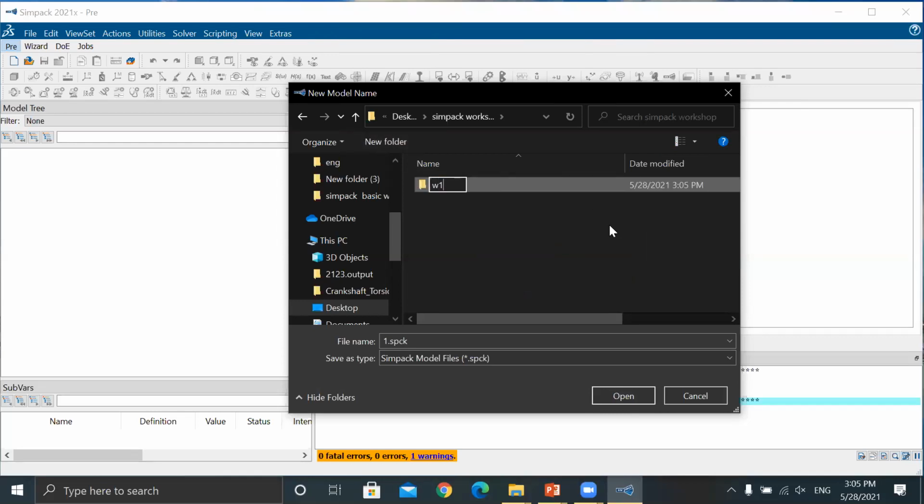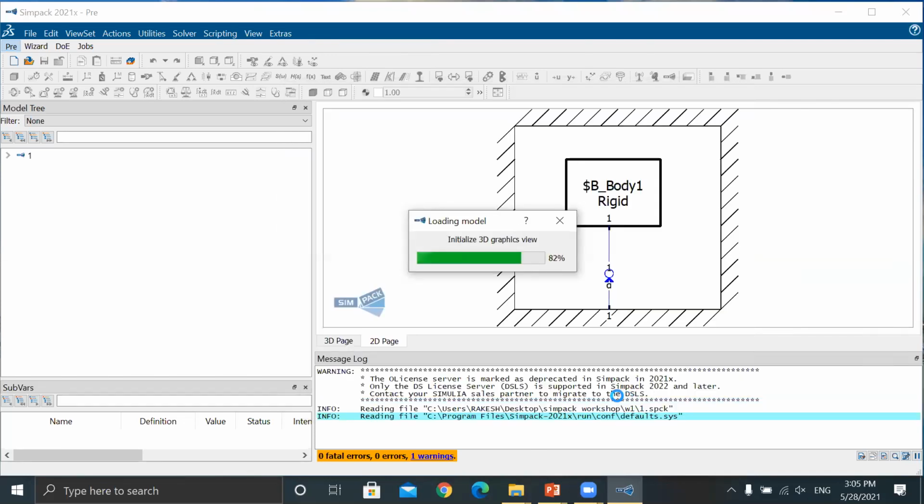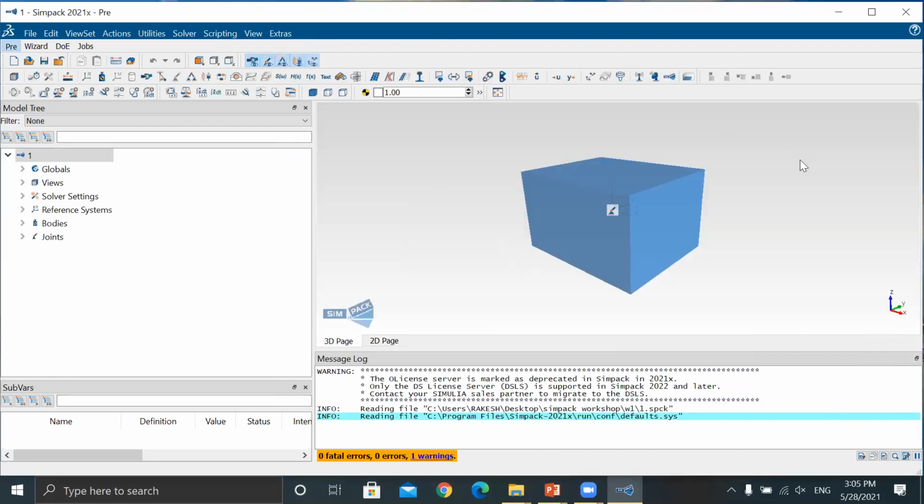Enter. Keep it like that. Now press save. What is this one? Rigid body.